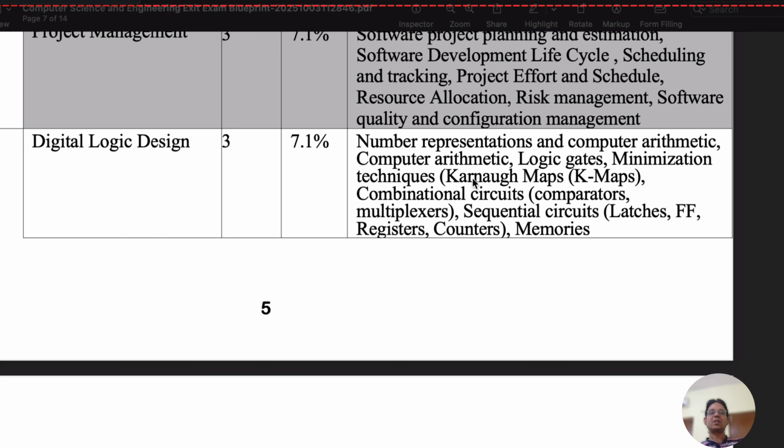In minimization techniques, we can see the Karnaugh map, we call it K maps, combinational circuits, for example comparators, multiplexers, sequential circuits, latches, flip-flops, registers, counters, memories. So from these contents, a total of 5 to 6 questions will come into the examinations. So that is the digital logic design course.